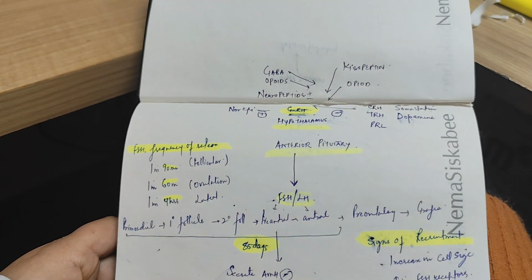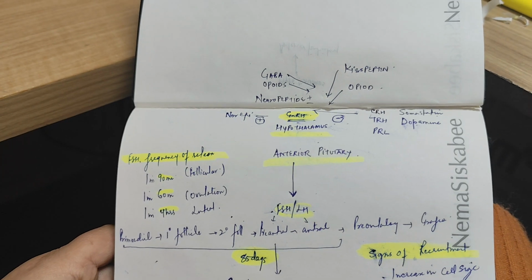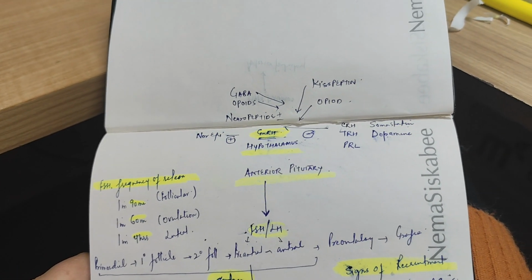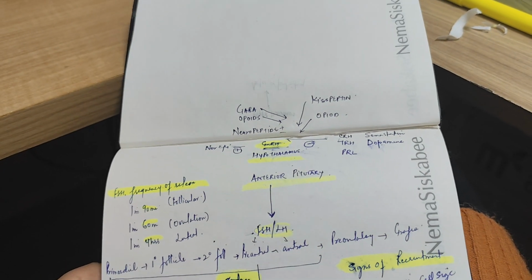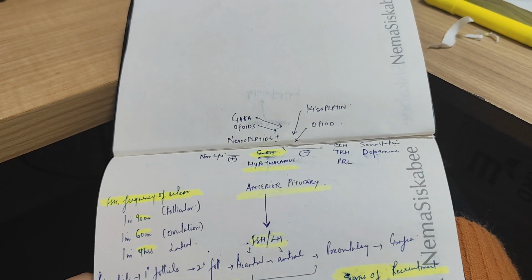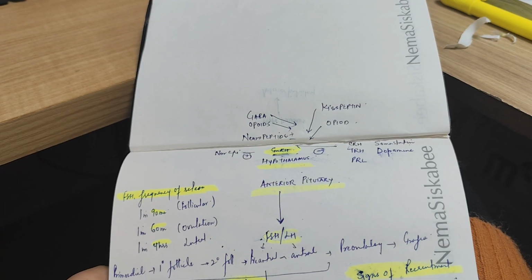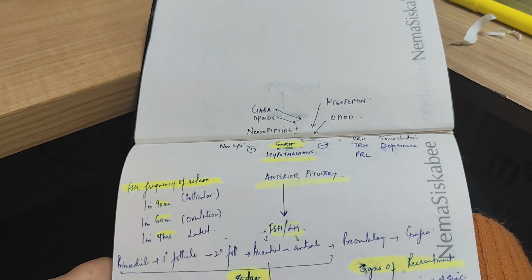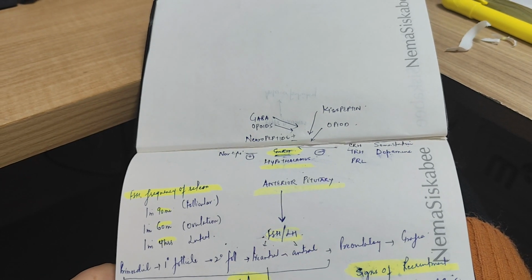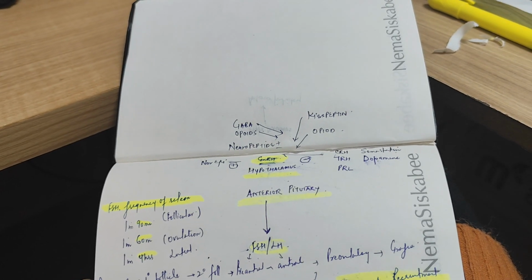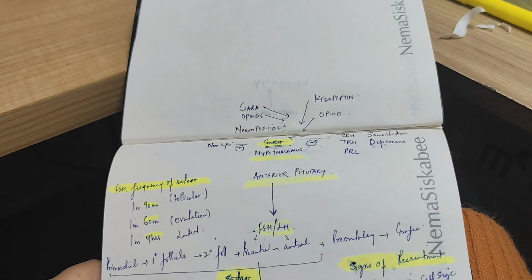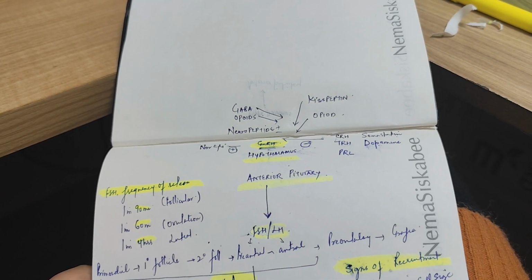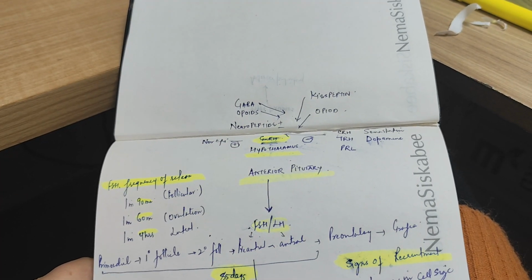This inhibitory control is usually because of neurotransmitters like GABA and neuropeptide Y. Around puberty, there is an increase in kisspeptin secretion, and this kisspeptin acts on its receptor, which is GPR54, G protein coupled receptor 54, and causes release of GnRH. Kisspeptin is known as the gatekeeper of puberty.